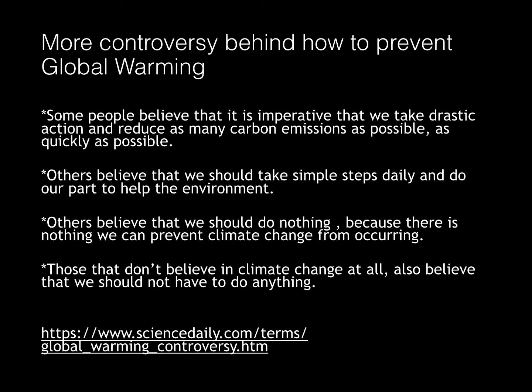More controversy lying behind how to prevent global warming is that some people believe that it's imperative that we take drastic action and reduce as many carbon emissions as possible, as quickly as possible, while others believe that we should simply take small steps daily and do our part to help the environment. Others believe that we should do nothing because there's nothing we can do to prevent climate change from occurring. And lastly, those that don't believe in climate change at all also believe that we should not have to do anything to change it.